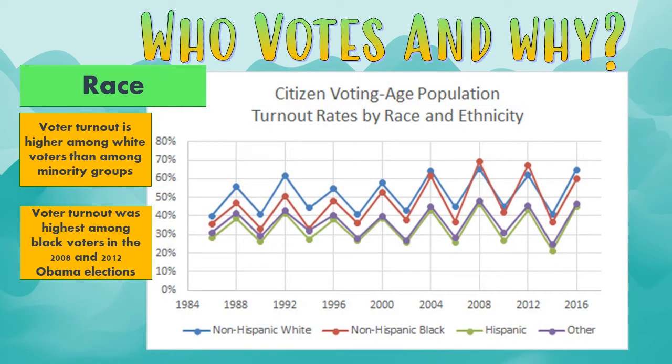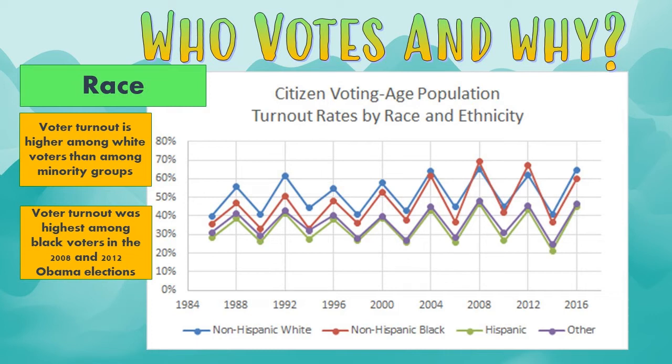Race is another demographic that we'll track. In general, and because it's what our textbook would say over time, voter turnout is higher among white people than it is among minority groups. So that's a textbook fact that we want to use. However, that is changing. What you can see here in 2008 and 2012, those are both the Obama elections, African American voter turnout was actually higher as a percentage of the population than among white people.